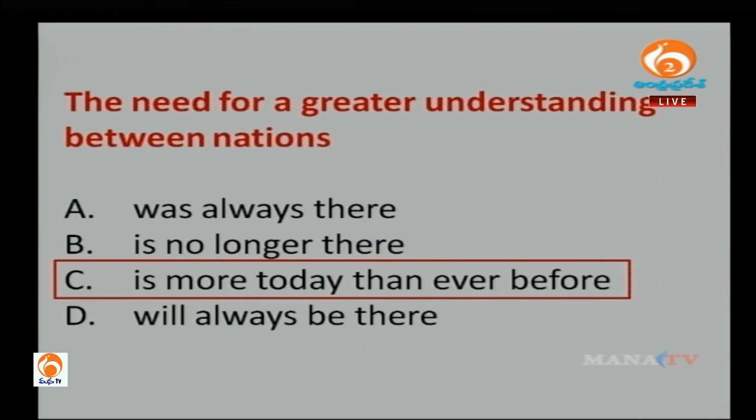So it is important to understand each other, and to understand each other we should know their history. That is what the author has mentioned. Based on their history they think, and the mentality has changed because of the history, right? So that is obviously the right answer. It is more important today than ever before. It is not like before, and we definitely need that kind of understanding now. That is what the author is saying.